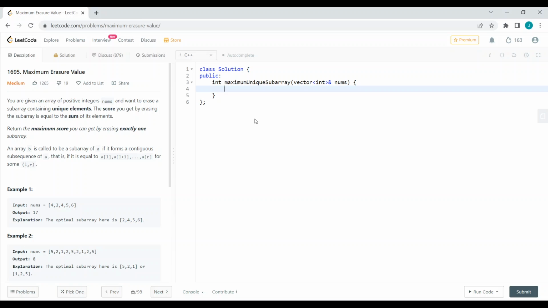Consistency is the key to success, and today come let's solve the LeetCode daily challenge. And the question is the maximum erasure value.